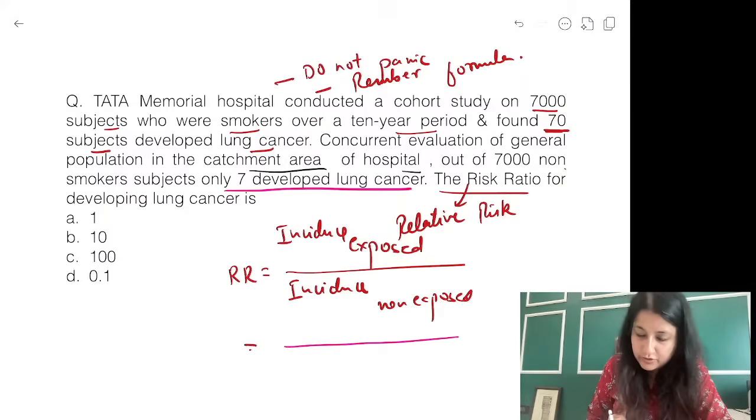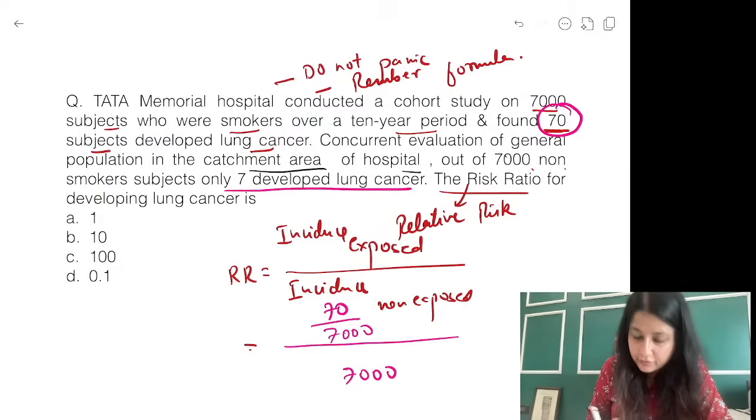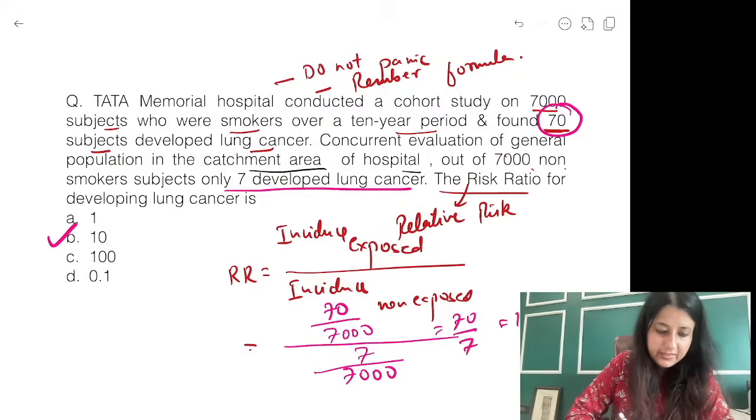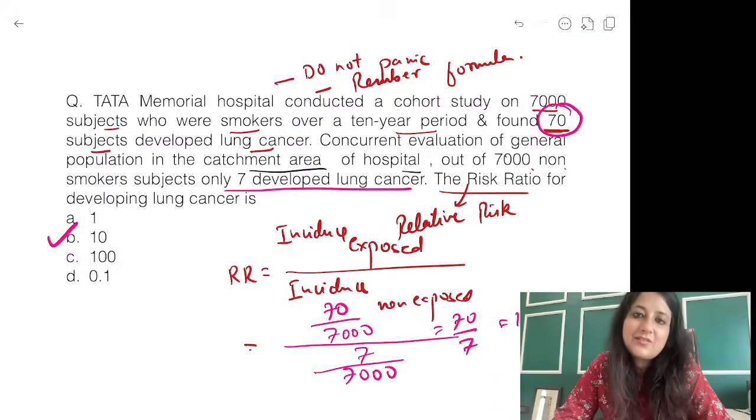How many are exposed? Exposed are also 7,000. Out of them, how many developed cancer? 70. How many are non-exposed from the general population? 7,000 again, non-smokers. How many developed cancer out of them? 7. Do you need a paper and pen? No. 7,000 automatically cancels. 70 by 7 is nothing but 10. Simple. That means relative risk is more than 1, so it is a risk factor.